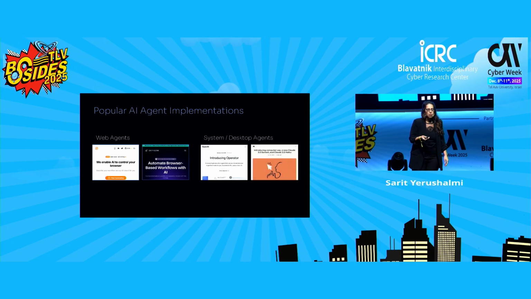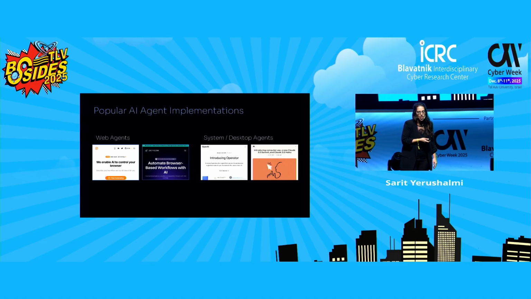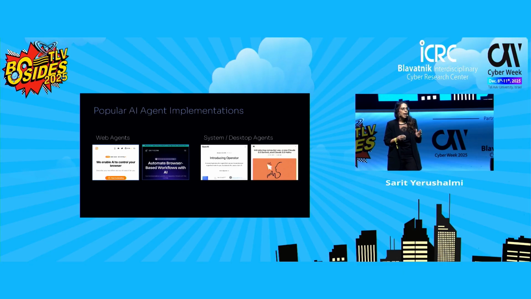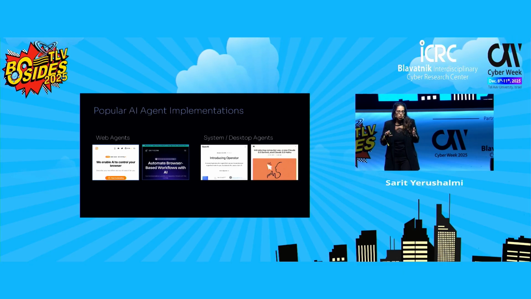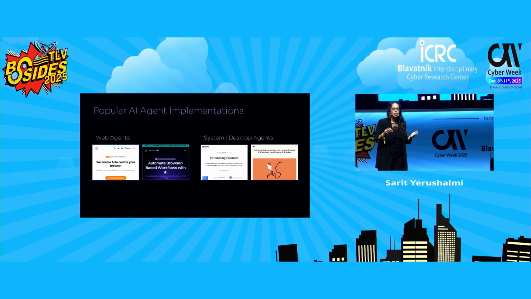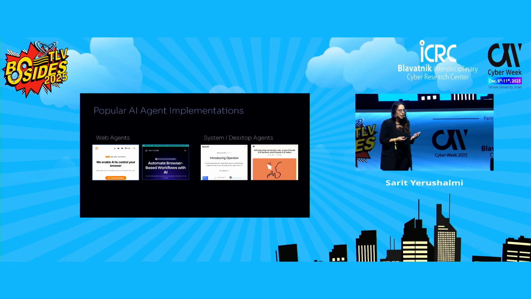And the other form is system or desktop agents. Under this category, we have OpenAI Operator and Claude Computer Use. And these go beyond the browser. They combine the web and local automation, meaning that they can open files, read your screen, and interact with native apps.